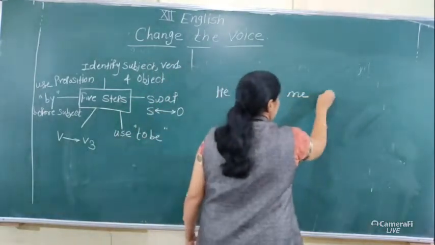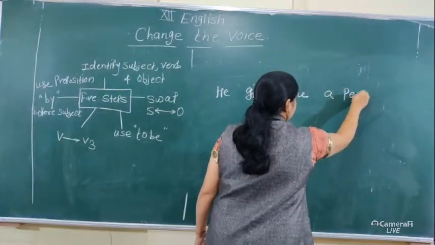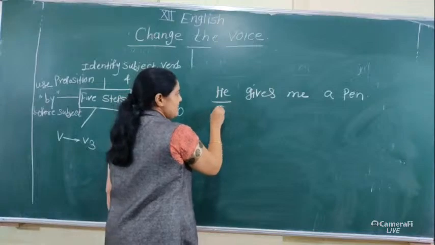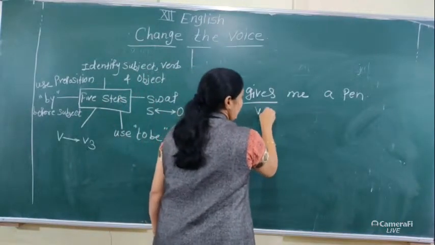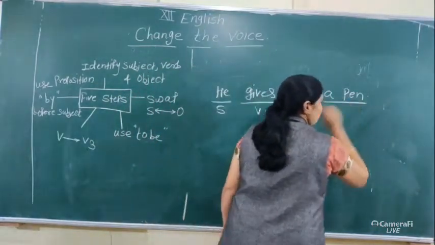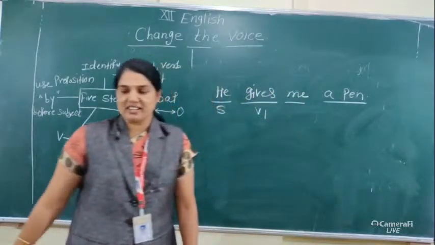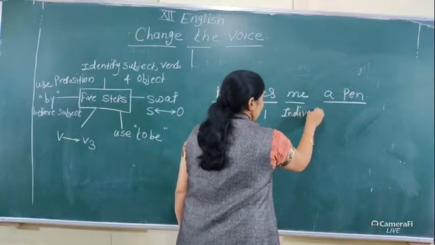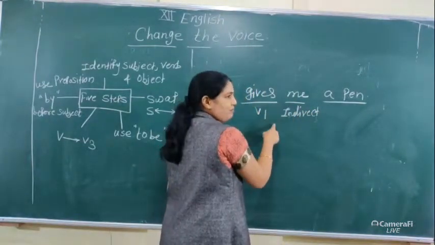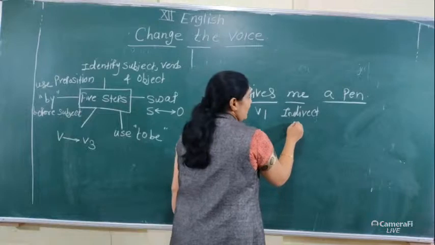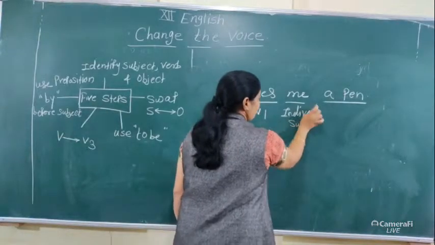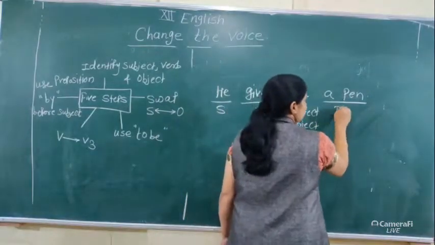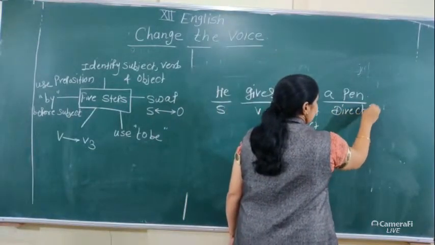He gives me a pen. At that time, here he is the subject, gives is V1, me a pen. These two are objects. Here, me is the indirect object. When we ask a question to that main verb using whom, it's an indirect object. And a pen is a direct object.